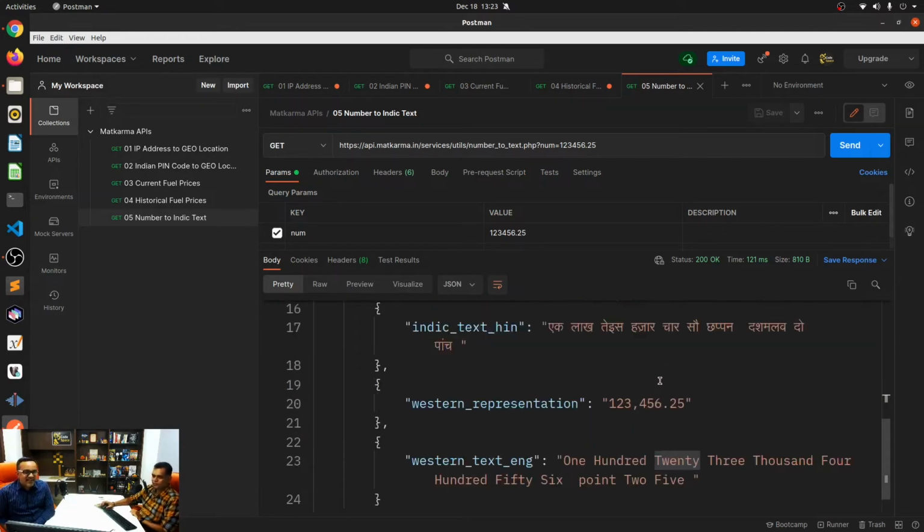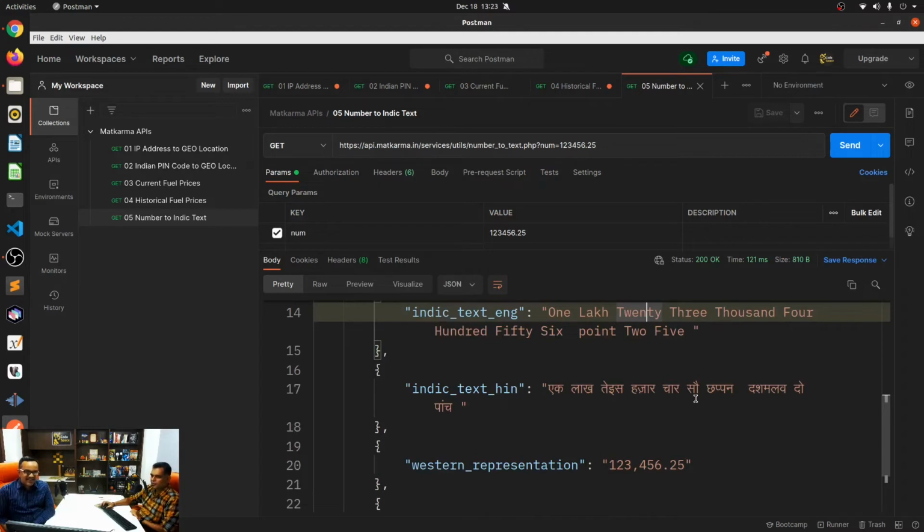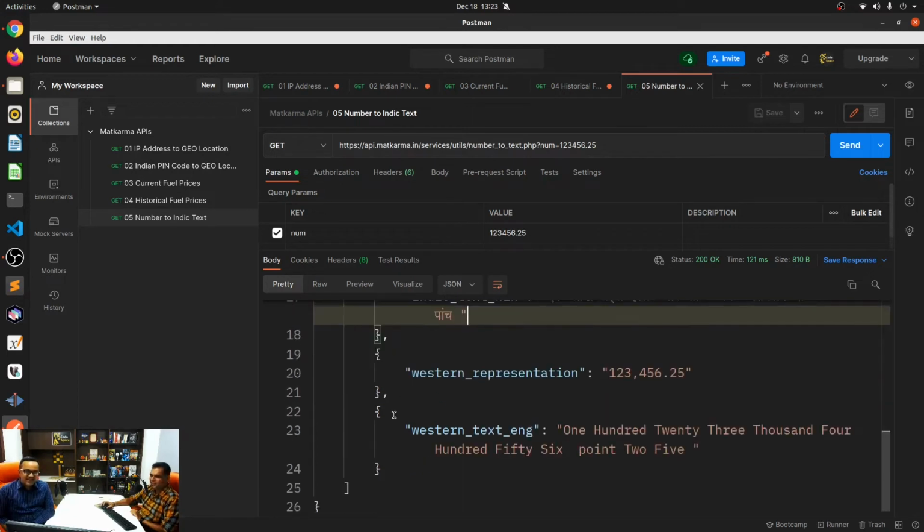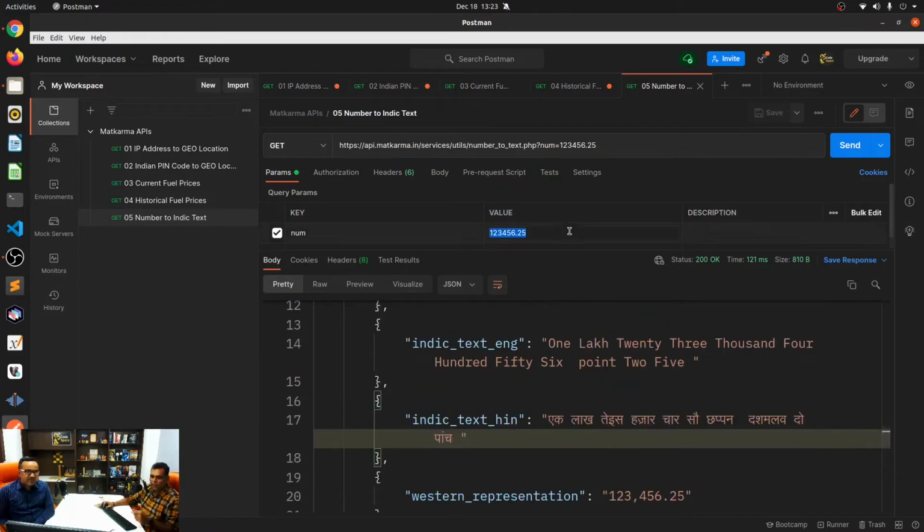Let me read that. 1,23,000... 23,456.25. Wow, dashamlav and all. Very cool. And then the Western representation and then the Western text. So this is 123,000 something. All right. With that being said, how big can you get with this number? So let's just try that, right?